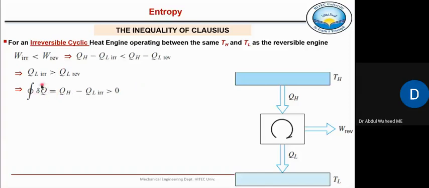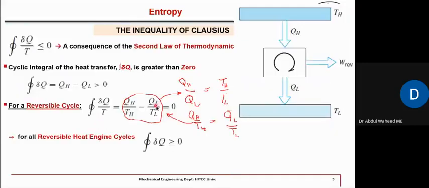So this term, which was greater than zero for a reversible heat engine, is also greater than zero for an irreversible heat engine. But where is the difference? The difference is here. Now, what is this term? Del Q by T. So QH by TH minus QL irreversible divided by TL. For the case of a reversible heat engine, that was equal to zero, right?